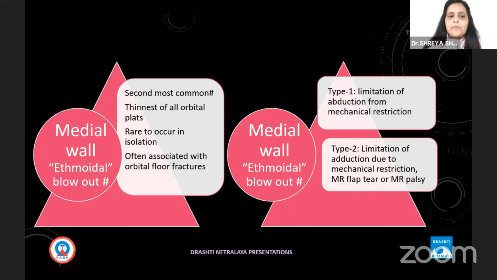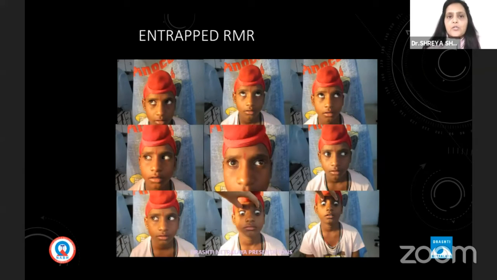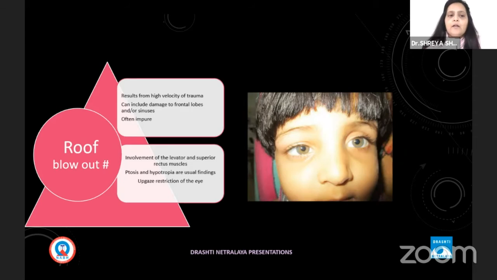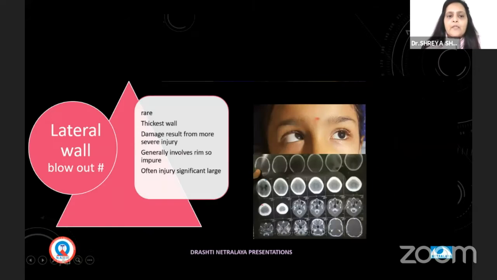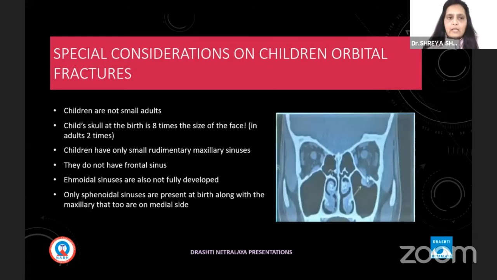The second most common is medial wall fracture. It is also called ethmoidal blowout fracture, and it again has type 1 and type 2, limitation of abduction and limitation of adduction. So that can be the medial rectus entrapped. Roof fracture needs very high velocity trauma, but it may present with hypoglobus. The fourth variety is lateral wall blowout fracture, which is very rare because of its thickest wall. There are some special considerations in children for orbital fracture, because the skull is 8 times larger than the face when the child is born, and only sphenoidal sinuses are present at birth along with a rudimentary maxillary sinus.